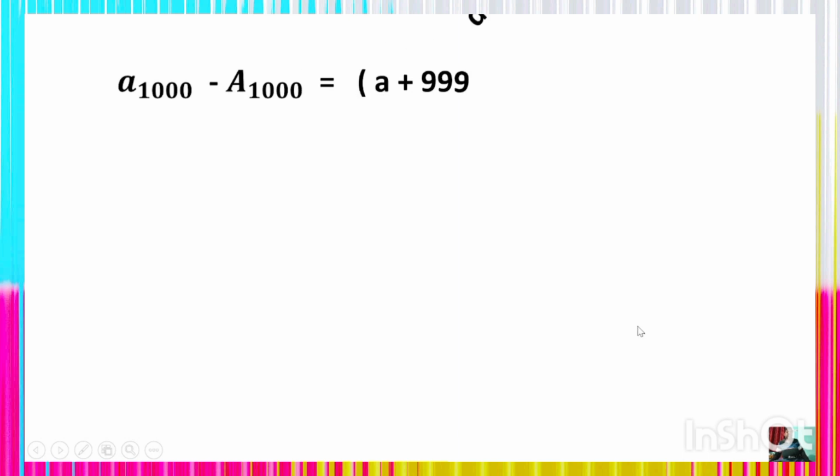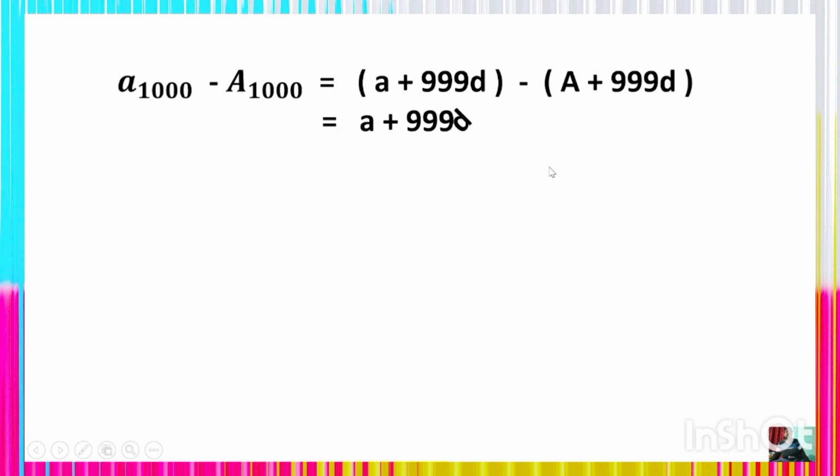So a1000 minus capital A1000, the difference between the 1000th terms, is equal to a plus 999d minus capital A plus 999d. After removing the bracket it will be a plus 999d minus capital A minus 999d. The sign will change, and here also you can cancel.